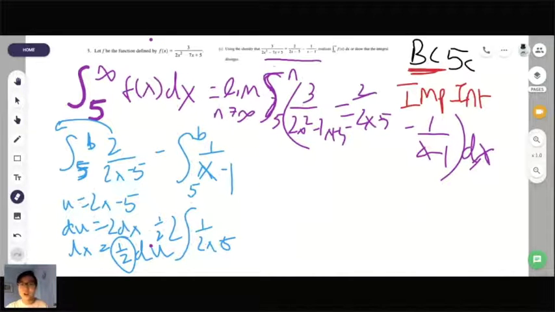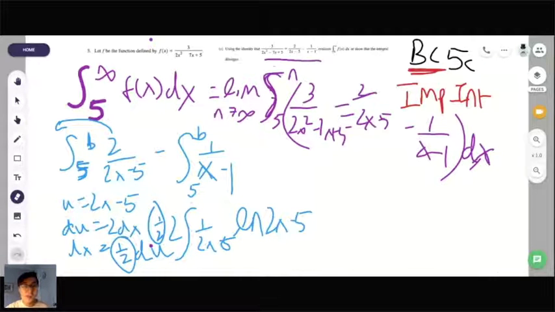does anyone know what the integral of 1 over u is? This should be something you memorized. Lynn, yes. Great job, Akshita. Great job, Maria. Glad y'all are participating. So, yep, it's just ln, and in this case, because we have the 1/2 times the 2, that's times 1, we would just get ln of 2x minus 5. And again, apologies for the handwriting, but I think you can decipher it.